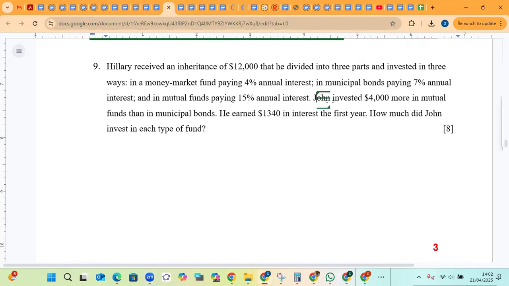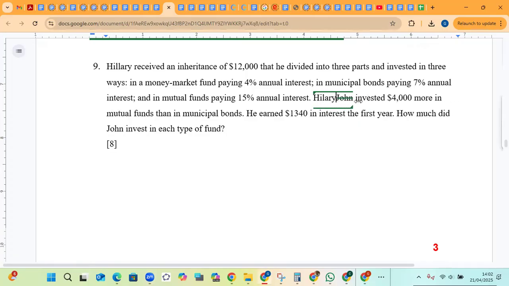So this is supposed to be Hillary. Hillary invested 4,000 more in mutual funds than in municipal bonds. He earned $1,340 in interest the first year. So how much did John invest in each type of fund?